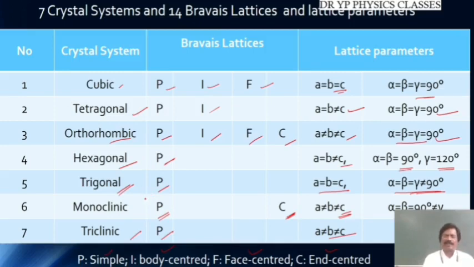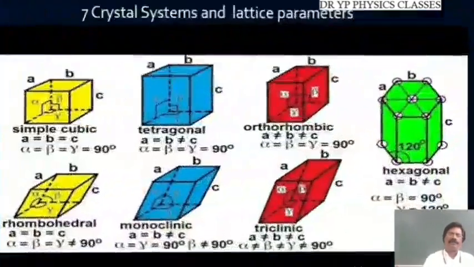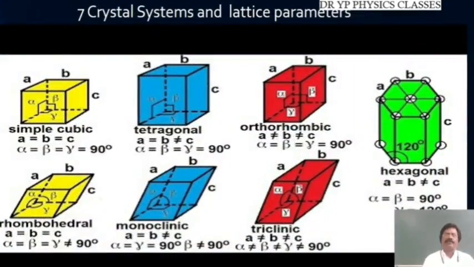Therefore, all the crystals which are available, or which become available in future, may be classified in the 7 crystal systems, and they come under the 14 Bravais lattices. Okay. So again, the same which I have discussed here. Another figure, diagrammatically, I have shown these 7 crystal systems and the lattice parameters.